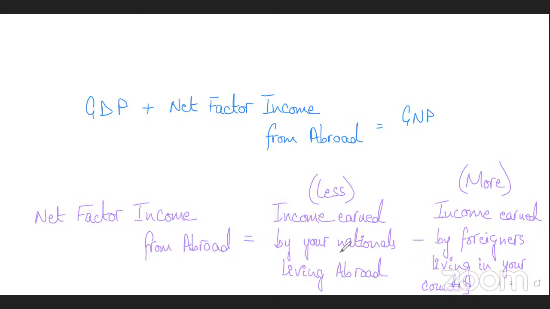Because less income is coming from your nationals who are working abroad compared to what foreigners are earning in your country. This is most of the time the case for developed countries. Are you following this? For developed countries, not a lot of people go outside, and even if they do, they will not be earning as much as they could have earned in their own countries.